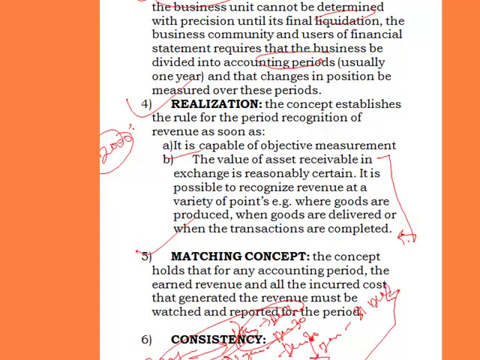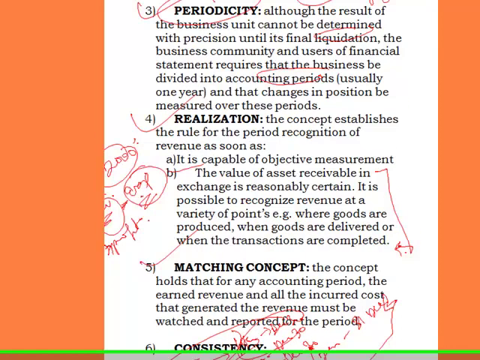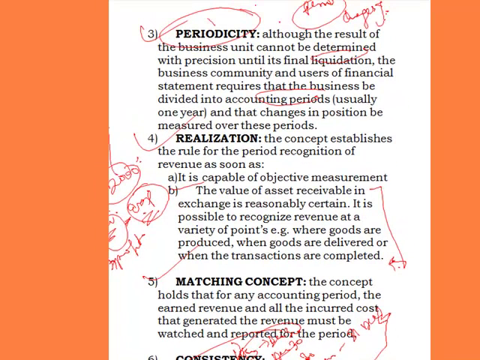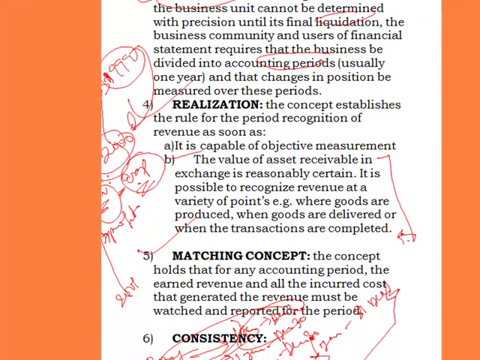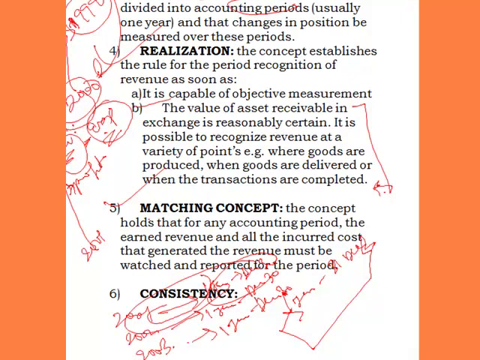Now, your revenue for 2000, you cumulate it, your expenses you cumulate it, you subtract it, then you get your profit. What it is saying is that you should match only the revenue and the expenditure of a period together for us to be able to determine the profitability of a business. It means you should not bring the revenue for 1999 into 2000. Or you should not bring the revenue for 2001 into 2000. No. It is only the revenue that relates to 2000 alone that you should relate to the expenses of 2000, so that you can determine the profit of the business. So that is the matching concept.